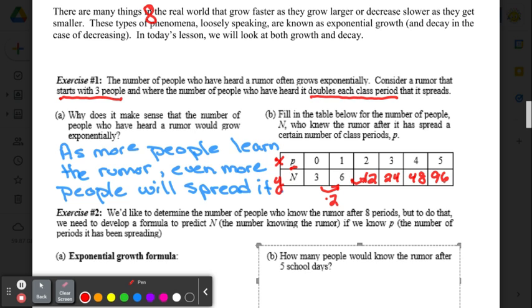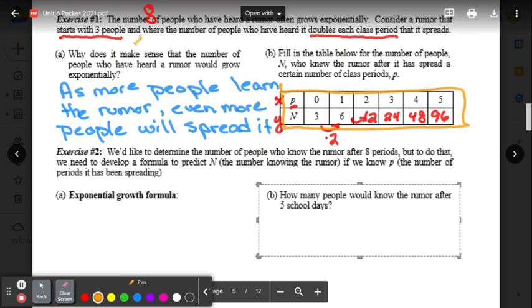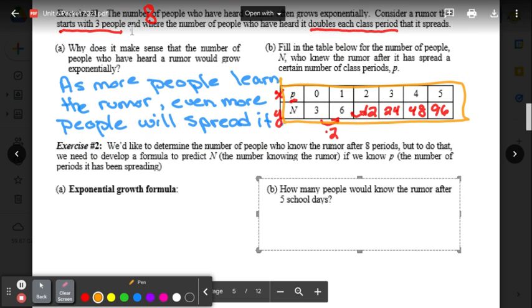Now we have to make a formula or an equation. You are very welcome to put this into your stat button. In school, we would do stat edit, or you can use the Delta Math option that we did yesterday. But if you know the trick or how this works, it's much quicker to just write your equation. So here's how we do this.